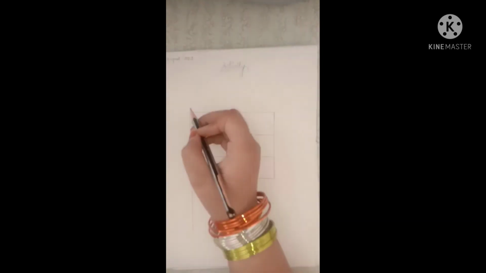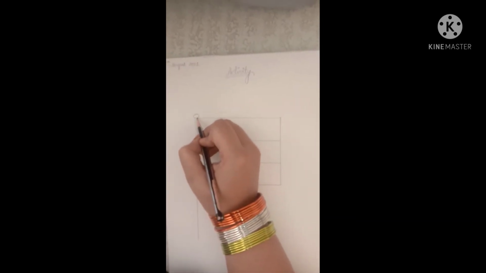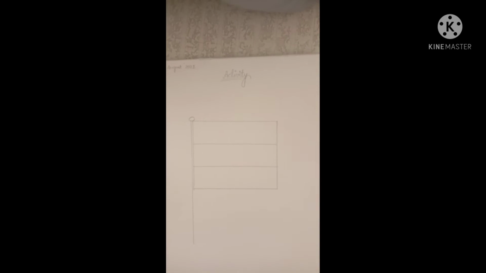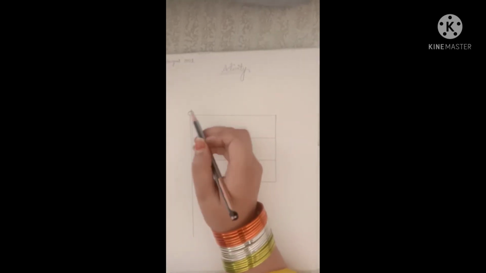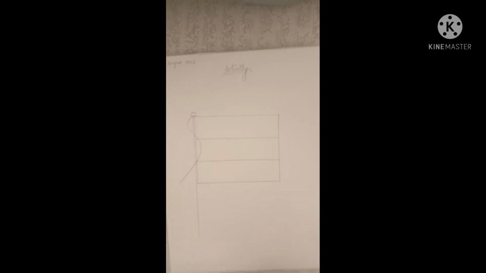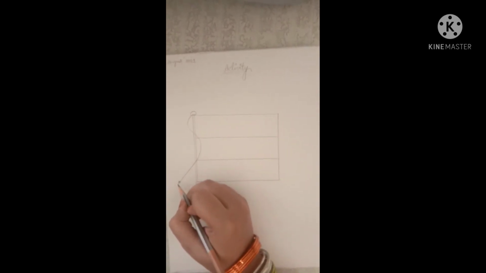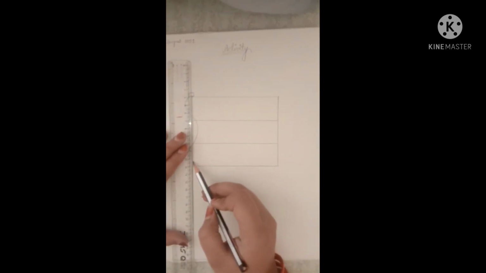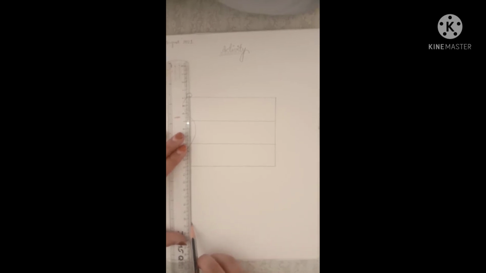Now here you have to make a small circle like this, and then keep your pencil here, and from here we have to make one strip like this, and here we have to make one knot, that is a circle, and some lines like this. Now we have to extend this line like this.